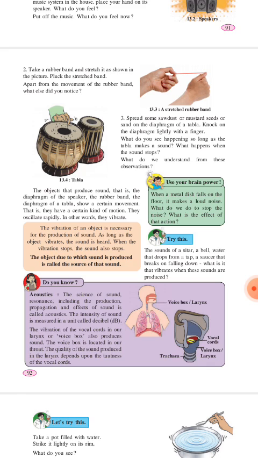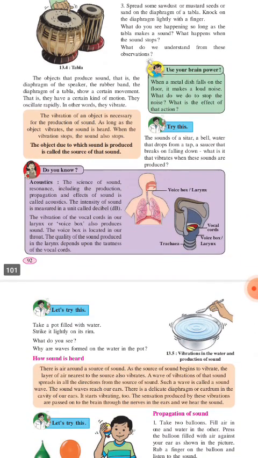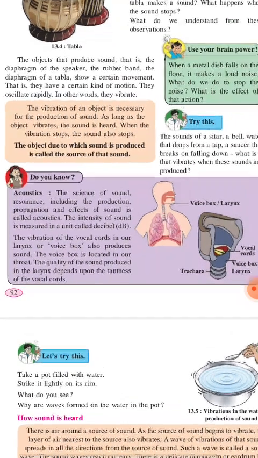The vibration of an object is necessary for the production of sound. Without vibration, sound cannot be produced. As long as the object vibrates, the sound is heard. As long as vibrations are there, you can hear a sound. If the vibrations stop, you cannot hear a sound. So for hearing a sound, vibration is very, very important.